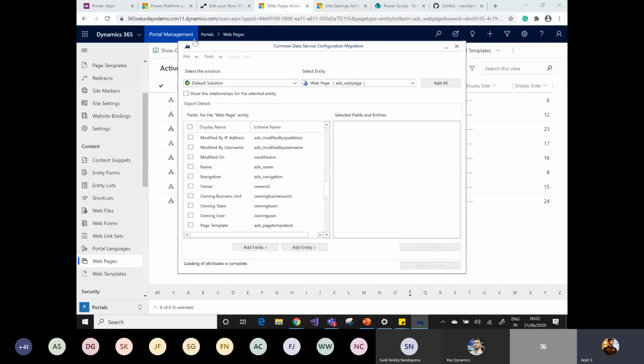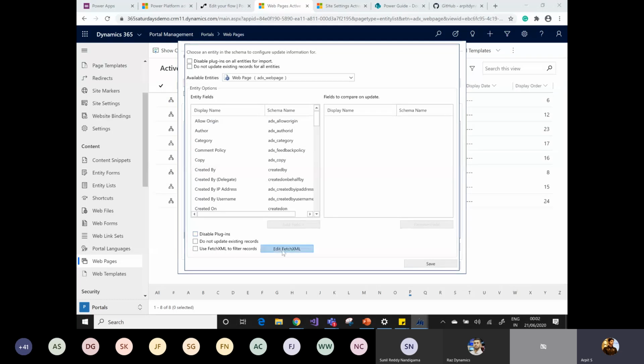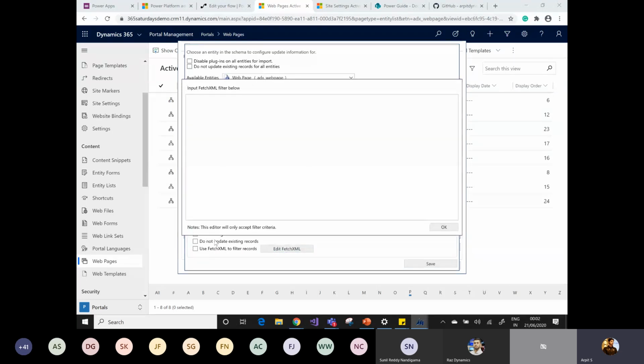Once you add the entity, under the tools you have a few settings available. If you go to configure import settings, there is a fetch XML option available. You can write your fetch XML here. You are not allowed to paste the whole fetch XML; you just need to use only the filter criteria. So simply create a fetch XML query that retrieves all the web pages records whose names contain the power keyword, paste your query here, and simply export and import.